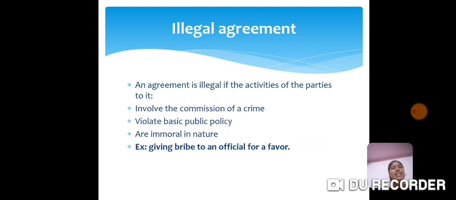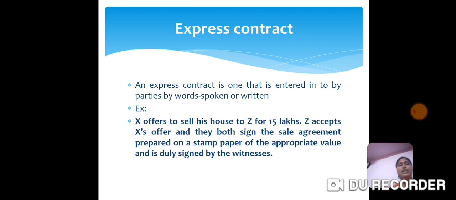Next comes the illegal agreement. An agreement is illegal if the activities of the parties involve the commission of a crime, or violate basic public policies, or are immoral in nature. These all come under illegal agreement, which is not enforceable by law. For a simple example, we can say giving a bribe to an official for a favor. This also comes under illegal agreements.